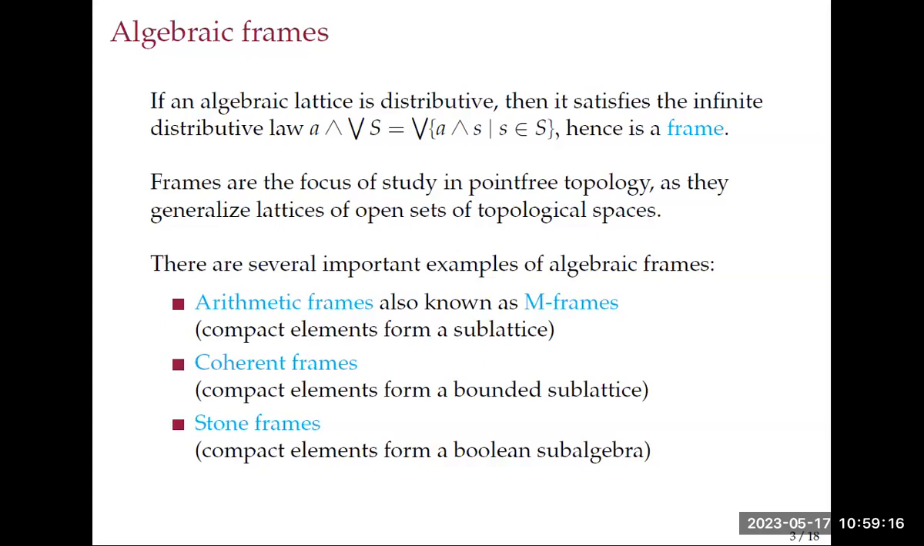And I want to call your attention to something here: how you could define them is by saying what the compact elements form as a substructure. So in an arithmetic frame, the meet of two compacts will be compact. The way to say this is that the compact elements form a sublattice, because the join of two compact elements is always going to be compact. In coherent frames, you're just going to add the condition that the top element is compact, so then it will be a bounded sublattice. In the Stone frame, you add the condition that compact elements are complemented, so they will be a Boolean subalgebra.